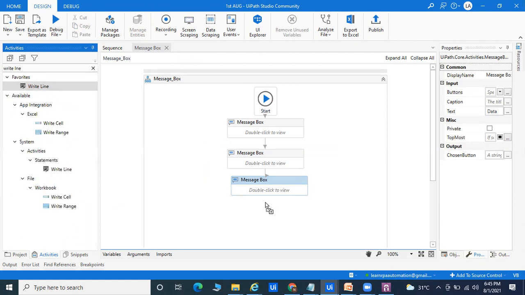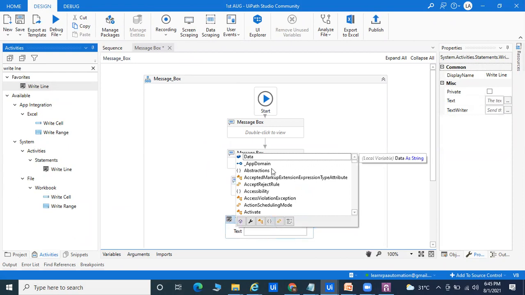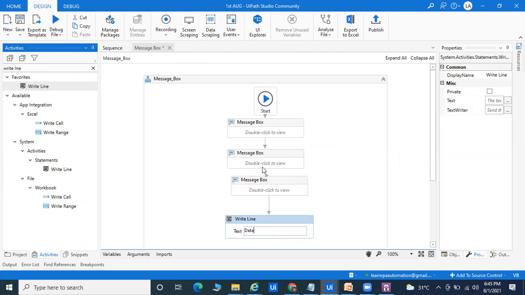We can pass it as Write Line, and we can pass anything, like the data. With the variable you can pass also. UiPath is the best software, in double quotes, for automating process. Whatever you pass, automatically it will come. Now if you come here, you can see this is the output panel.